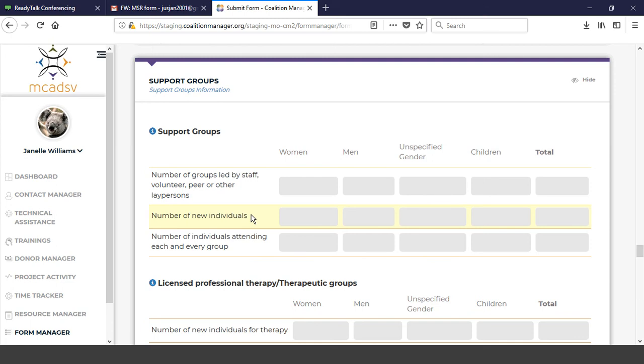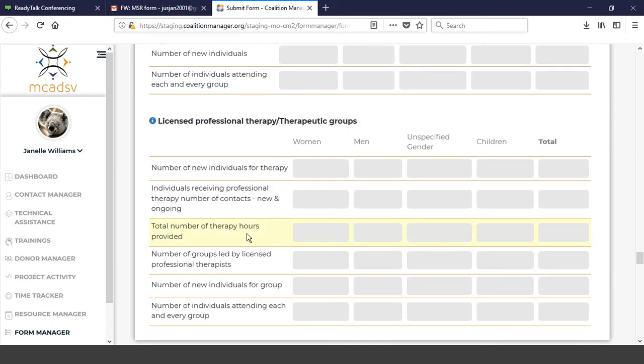So the first time someone attends a support group, you would count them once there, even if they have been receiving other services from your organization before. And then the same number that you've been collecting before, the number of individuals attending each and every support group. So that number has not changed.